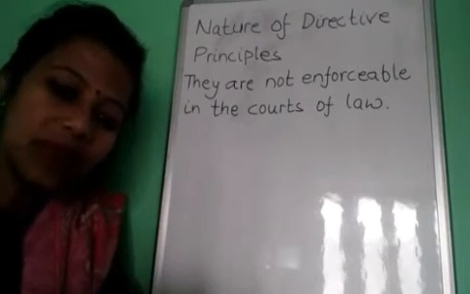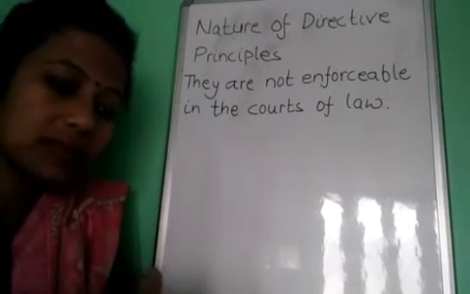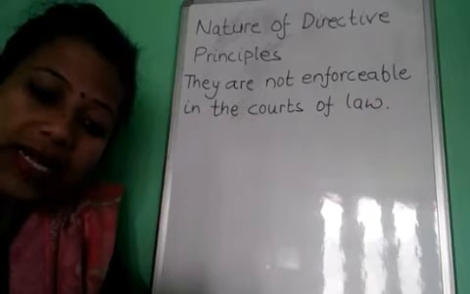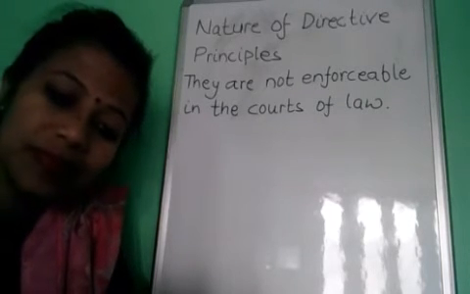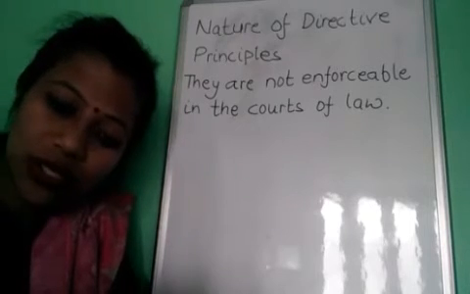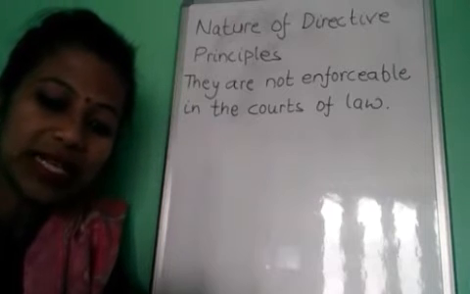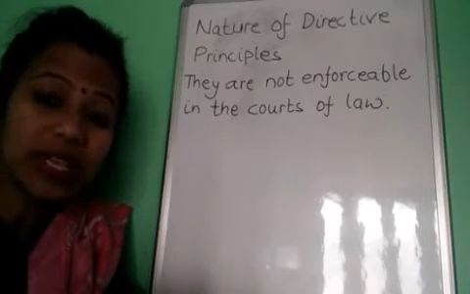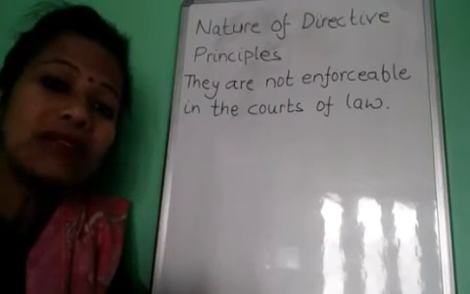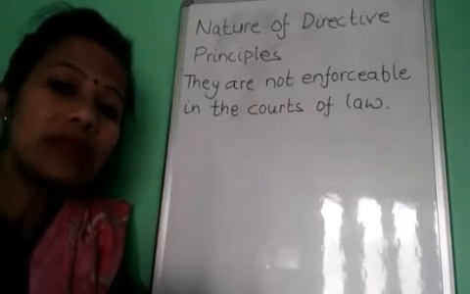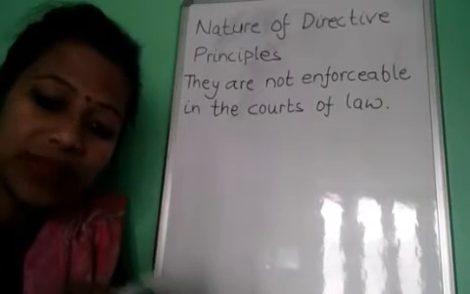See the meaning of directive principles. This is given in Article 36 to 51 in Part 4 of our Constitution. These are directive principles because they are meant to be directives to the government. They are instructions to the government. They will work for all levels of people of India. The government will work for them.